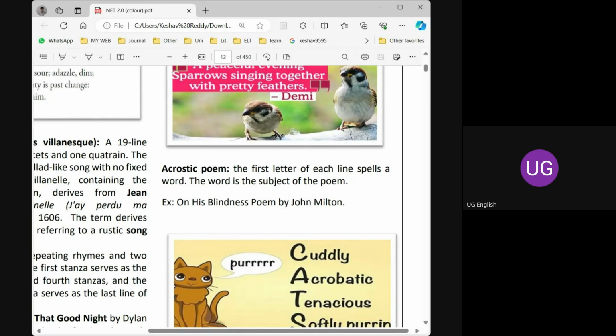So when we go to the word acrostic poem, we should immediately get the idea. The first letter of every line gives you a new word. That is called an acrostic poem. So these are the types of poems.